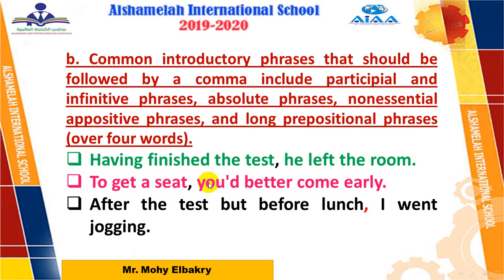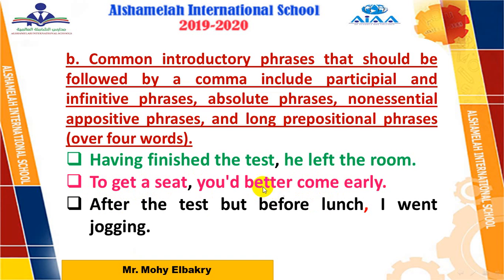If I start with you better come early to get a seat, here we don't need a comma. But if I start with the infinitive phrase, I am emphasizing getting a seat. So if you want to get a seat, you better come early, okay, and so on.